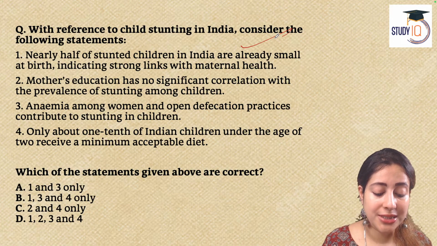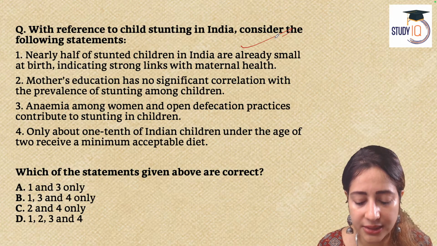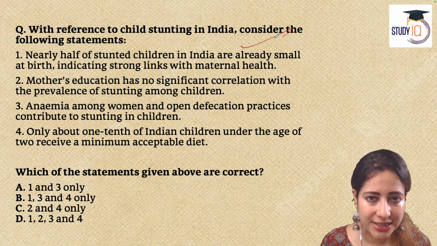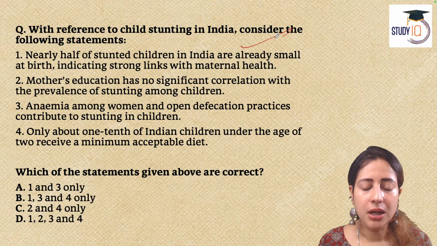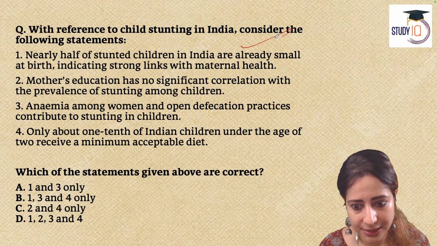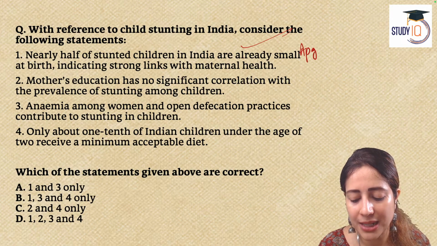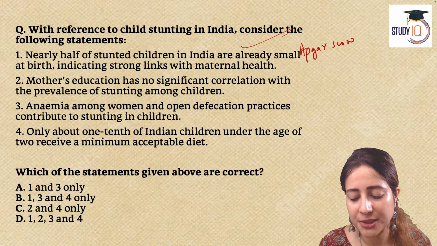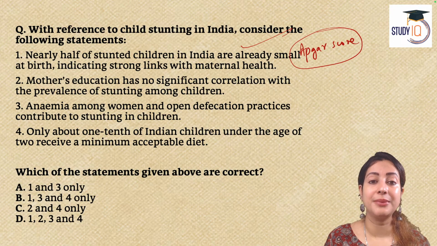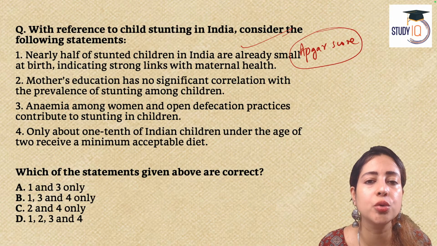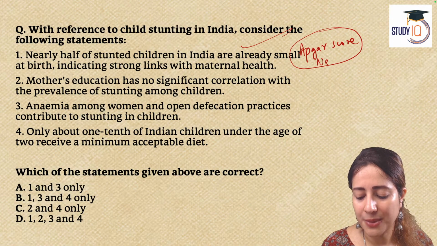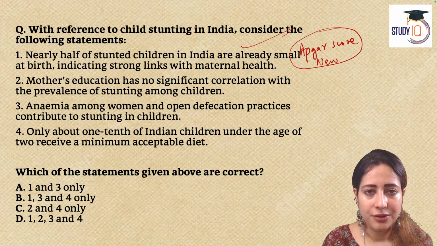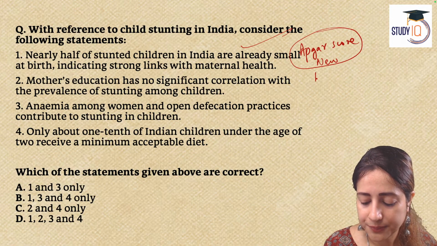Okay, the question says, with reference to child stunting in India, consider the following statements. One: Nearly half of stunted children in India are already small at birth. As I told you, they have a very low Apgar score. Sometimes the prelims question can ask you these abstract medical terms. What is Apgar score related to? It's related to newborns. It measures their health and their physical parameters.